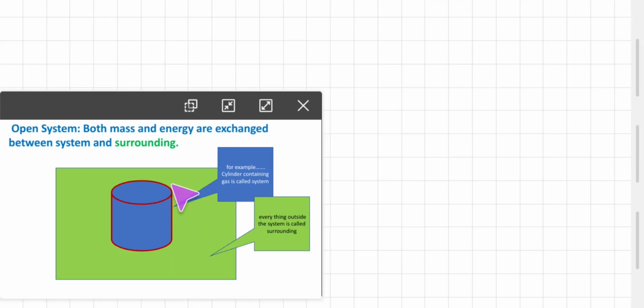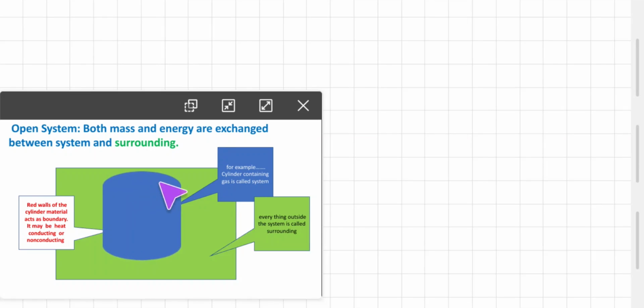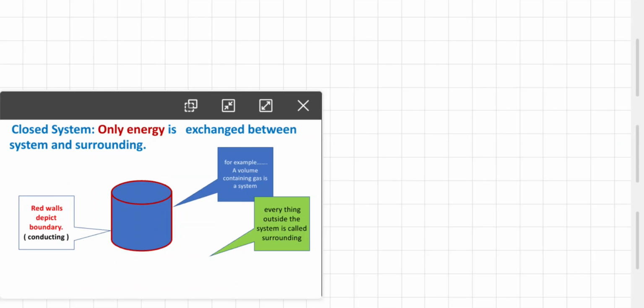So here, this is system, this is surrounding. Mass can be exchanged from system to environment or environment to system. Similarly, the energy can be transferred from system to surrounding or surrounding to system. That kind of system is called an open system.